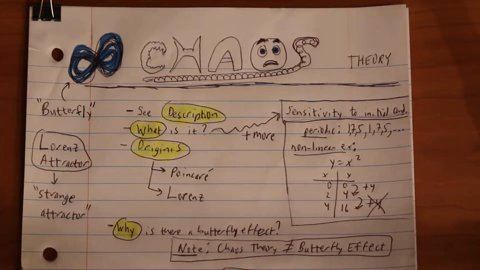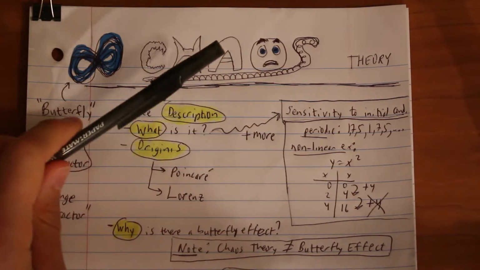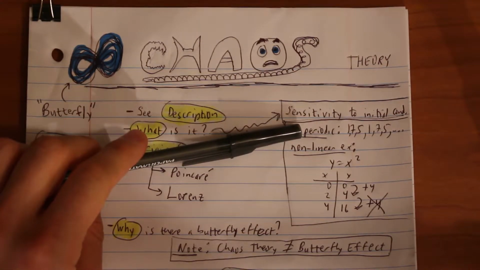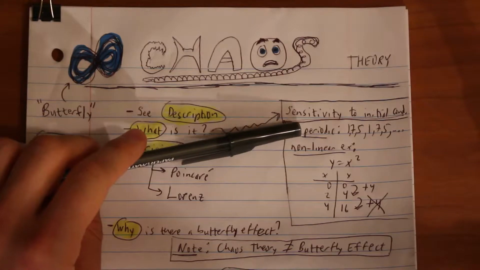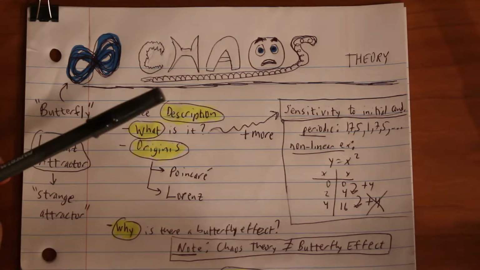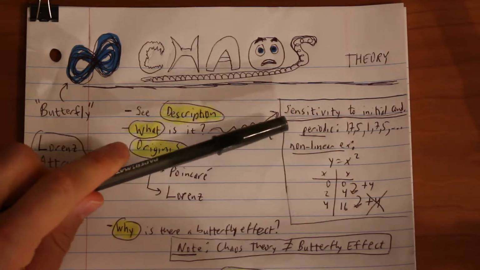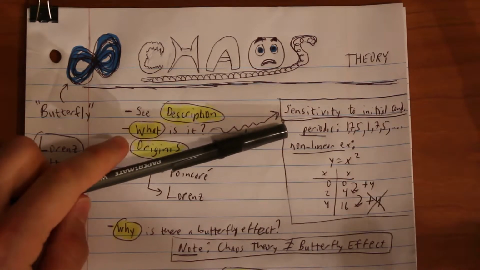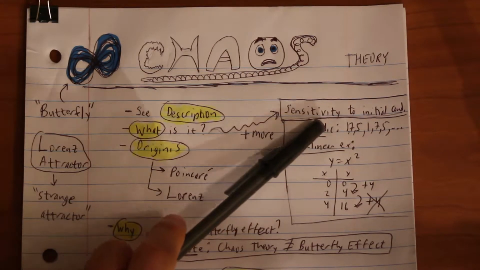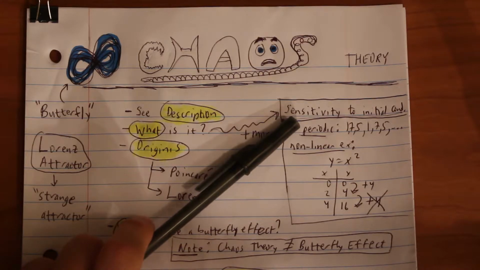So that may have been a mouthful. There are 3 terms in there. Aperiodic: periodic just means there's a set pattern, so it repeats every so often and we can see it. For example, 175 has a period of 3. Every 3 items it repeats. Aperiodic, by putting that A in front, just means there is no recognizable period. Then we have sensitivity to initial conditions, which we will get into in a bit.